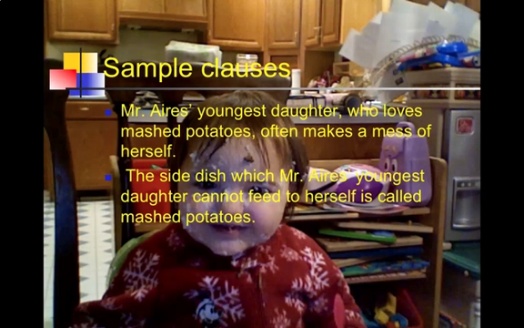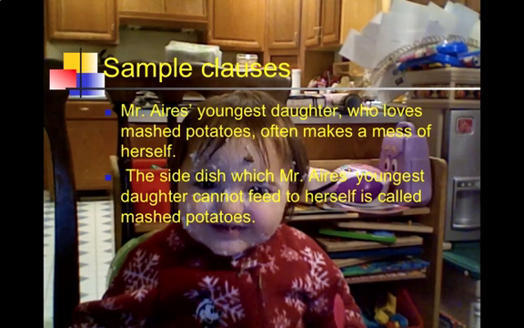Now, technically, not isn't part of the verb phrase because it's an adverb. If we were doing subject-predicate, I wouldn't let you put it in there. But since we're doing clauses, it's going to just go with the can feed verb, so we'll just call it cannot feed. Look for your marking word next. To find your adjective clause, you see which Mr. Ayers' youngest daughter cannot feed to herself. So which is the marking word.